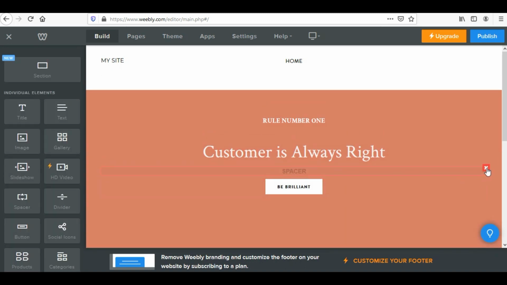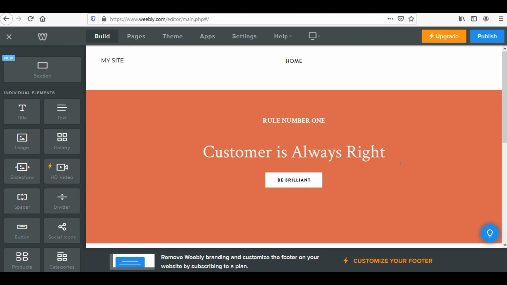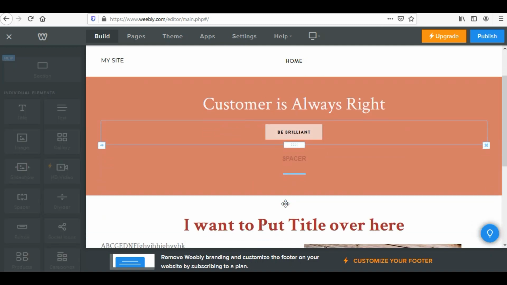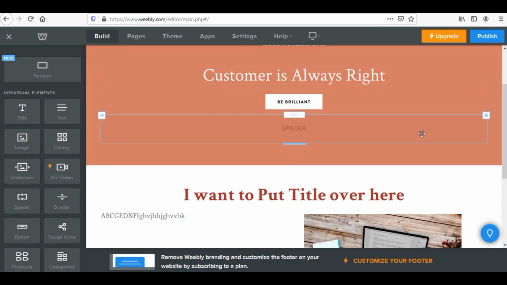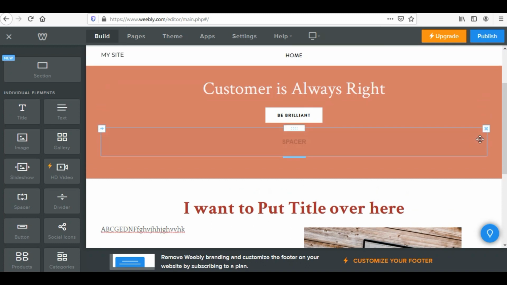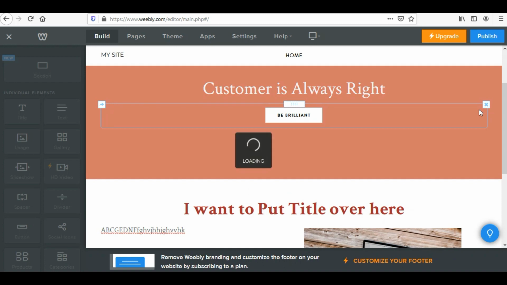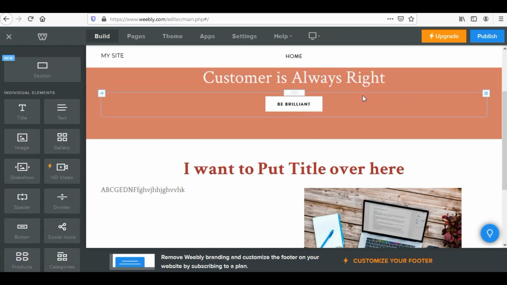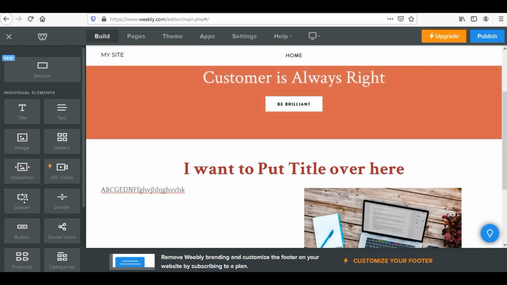Now there is one more spacer over here. I am deleting that spacer also. Now there is a lot of space over here still pending. So the layout that I have used, there were a lot of spacers used in it. So depending on your need, you can add or delete the spacers. In order to add these spacers, you just simply need to drag and drop it wherever you need it.